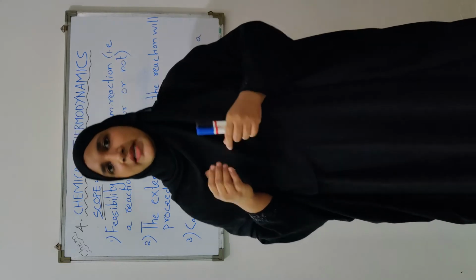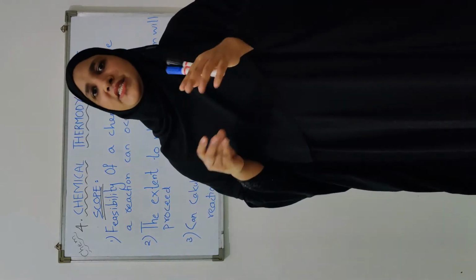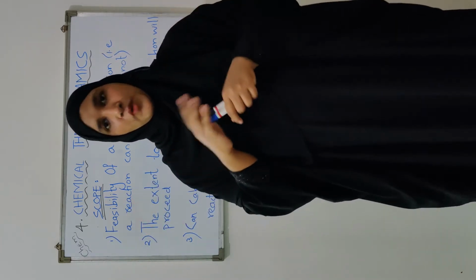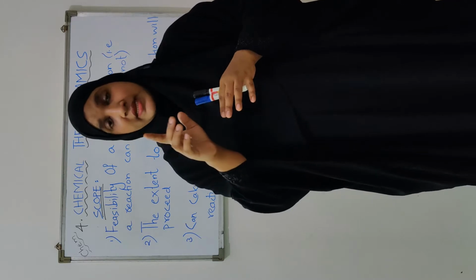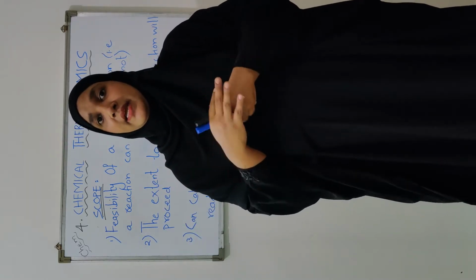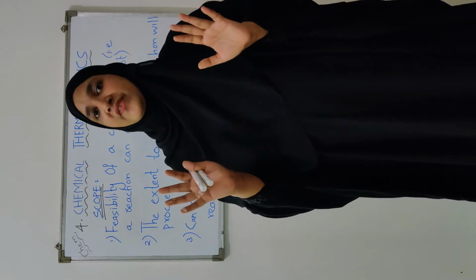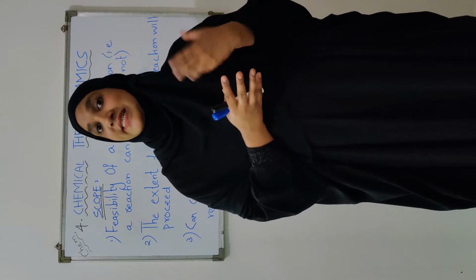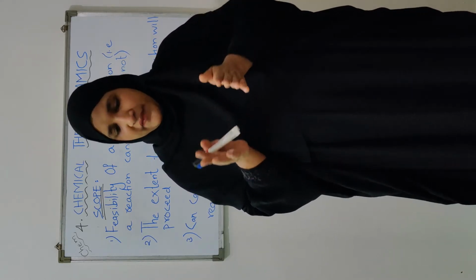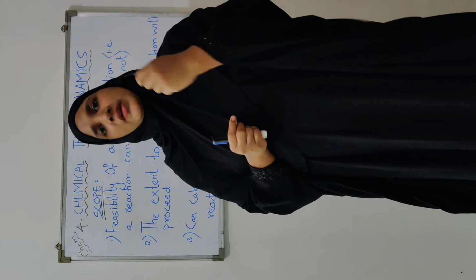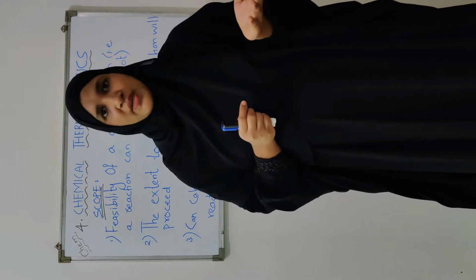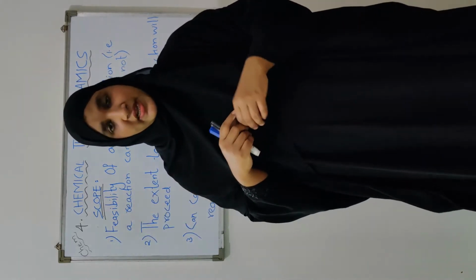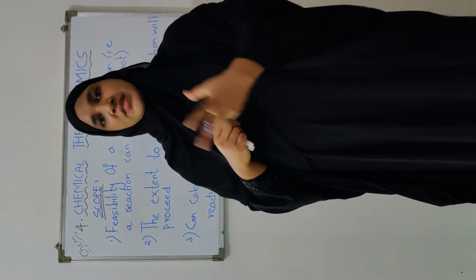Now suppose you are doing a reaction, and you have found out that A and B can react and produce C, and C is very important to us, okay? But whether A and B are reacting in large enough amounts so that we get the desired amount of C or not. If the reaction is proceeding only 5% or 10%, that reaction will not be useful for us, okay? Because we will be wasting 90% or 95% of our reactant for obtaining that 5% or 10% of the product.